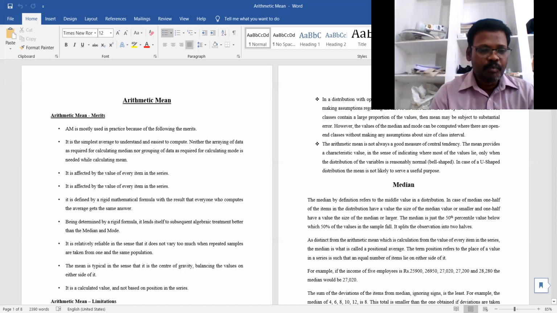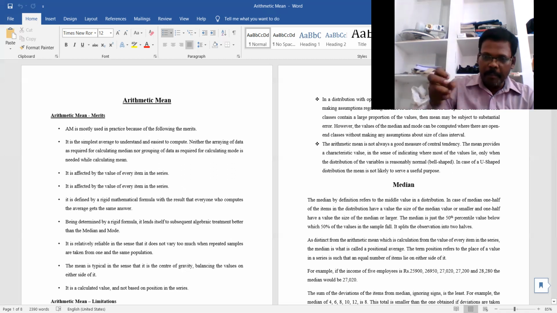It is relatively reliable in the sense that it does not vary too much when repeated samples are taken from one and the same population.